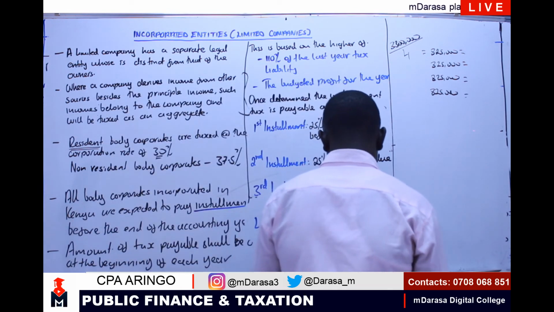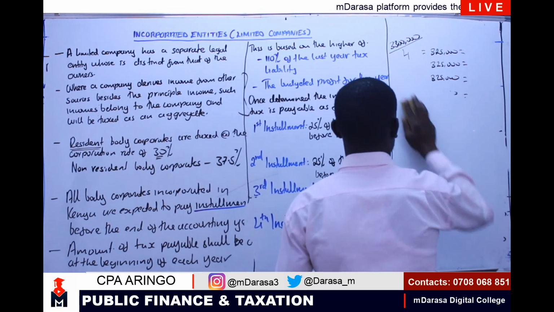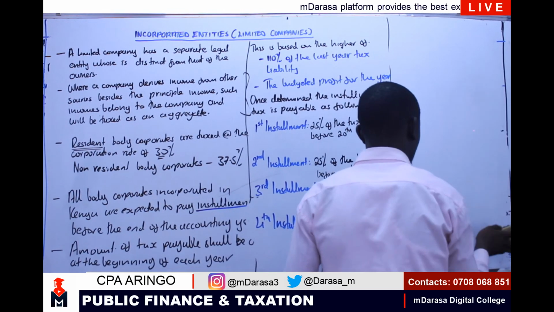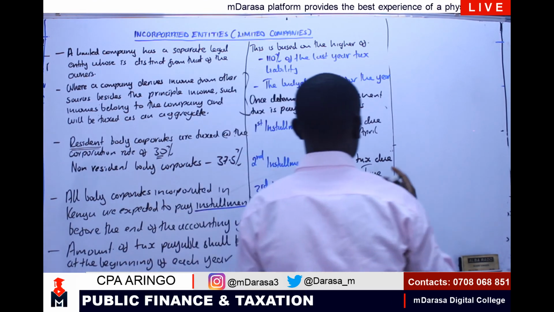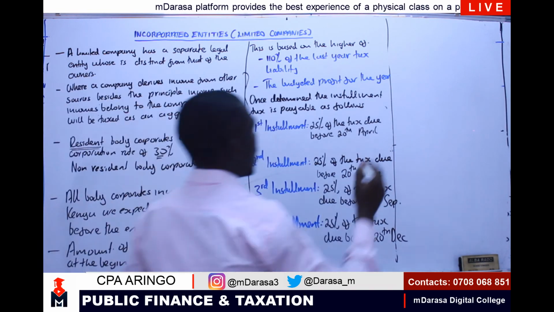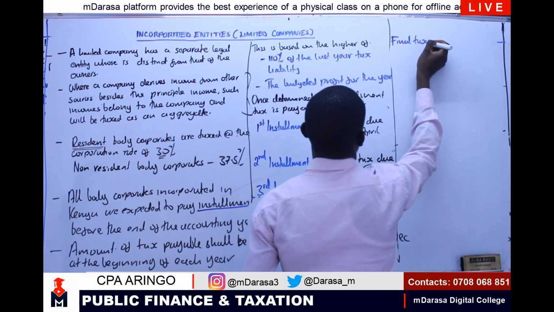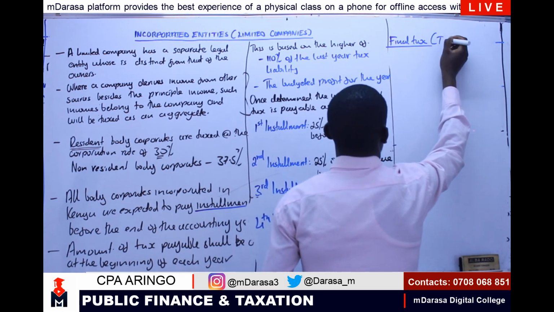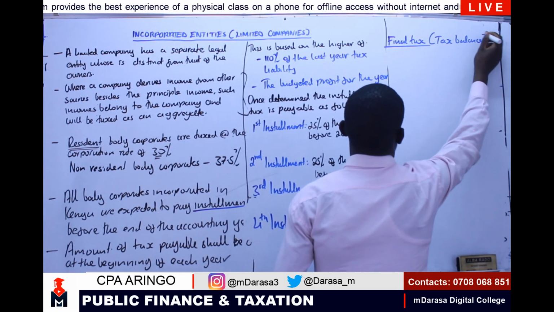How will you compute your final tax? After we've done all these installments, how will we arrive at our final tax or tax balance?